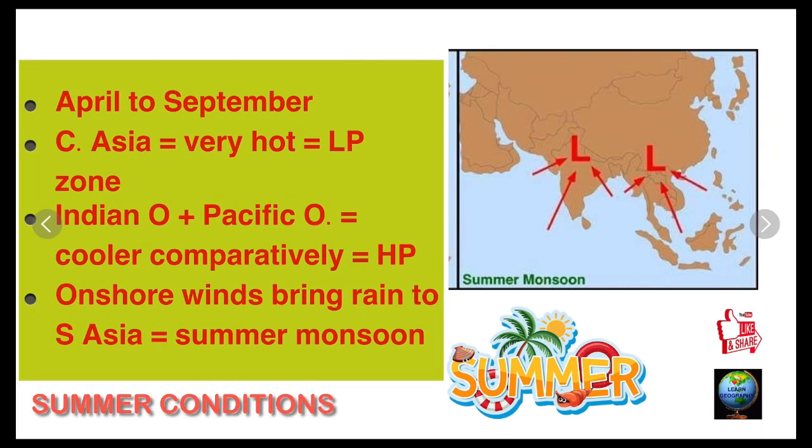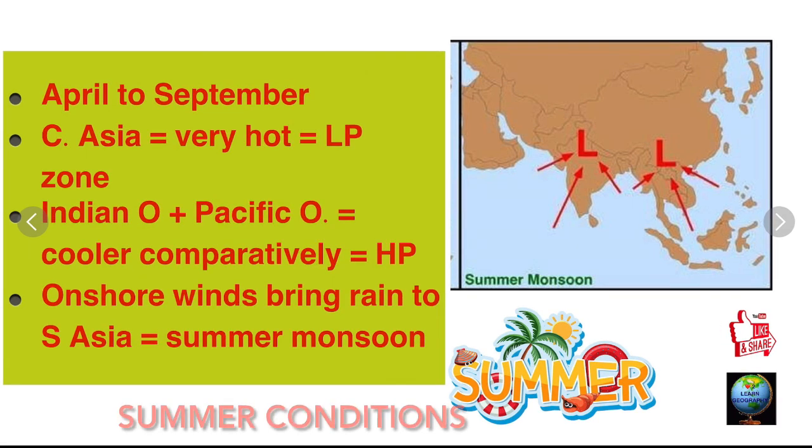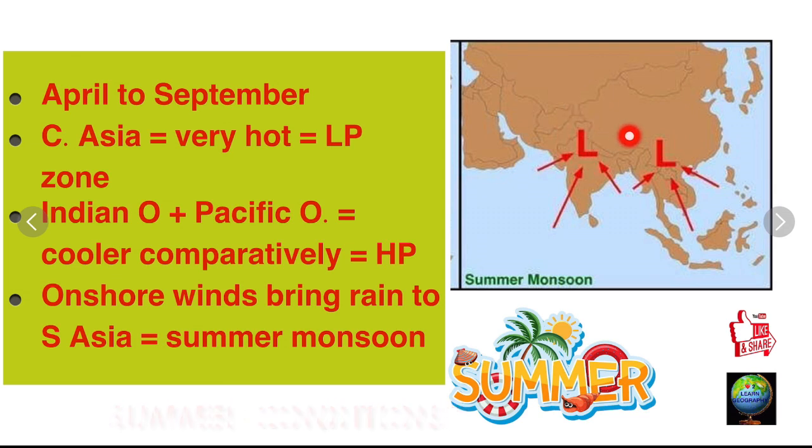Let's understand the summer and winter conditions in Asia. Summer conditions in Asia prevail from April to September. During April to September, most of Central Asia becomes very hot, and the temperature rises drastically in this region. The average temperature remains 30 degrees Celsius, and because of which low pressure is created in this region.